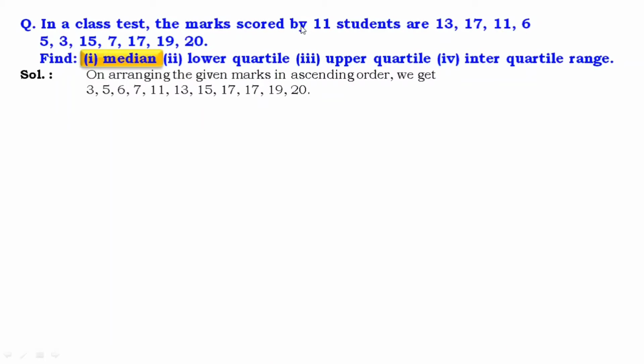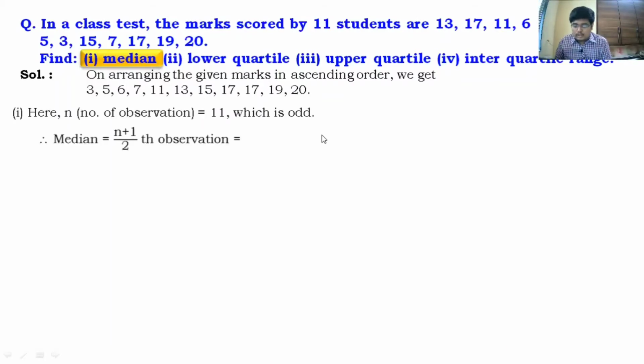So median is given by the formula. See here, the number of observations is 11, which is odd. So median will be (n plus 1)/2th observation. (n plus 1)/2 is (11 plus 1)/2, that is 12/2, which is 6th term. So the median here is 6th term. And now you have to look in the ascending order. The 6th term is 13. That's it. Median is 13.